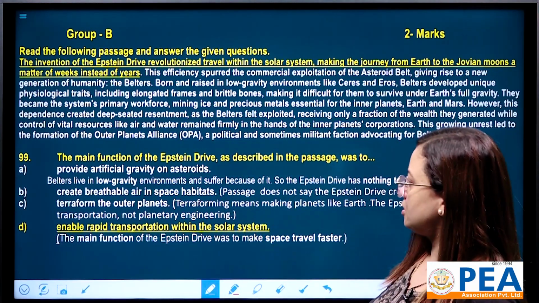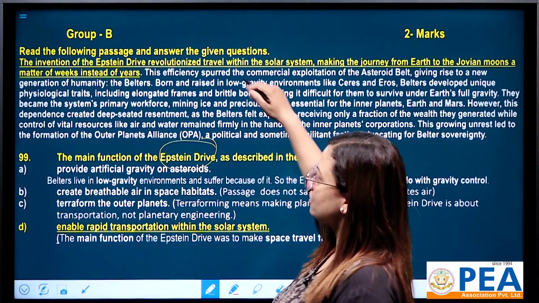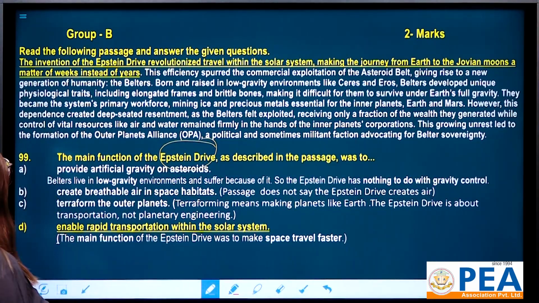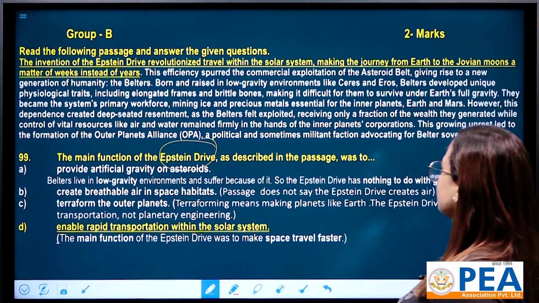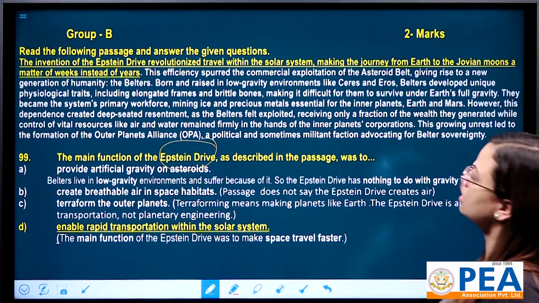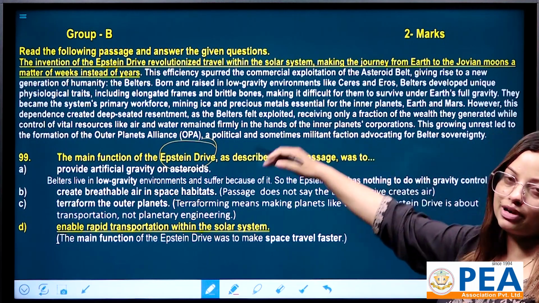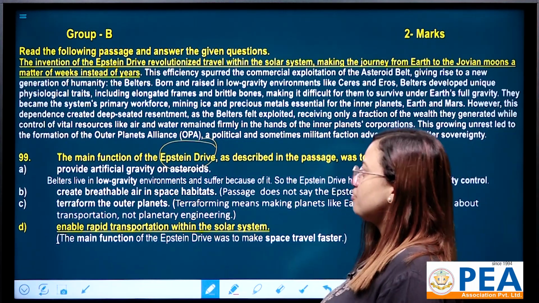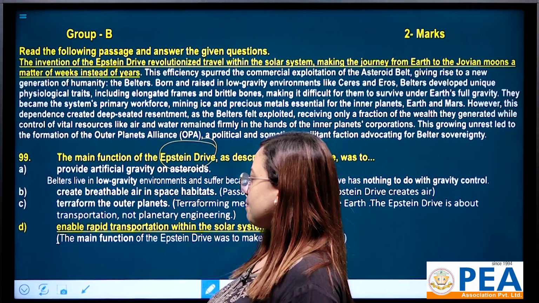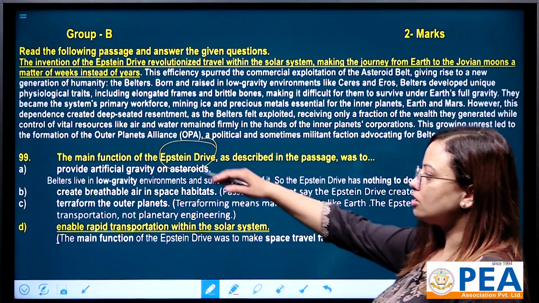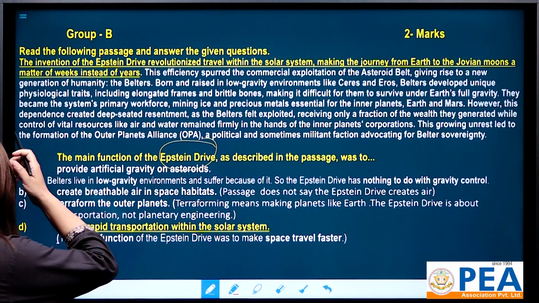The main function of the Epstein drive. Your keyword is Epstein. Find out where Epstein is. See here at the first line: the invention of the Epstein drive revolutionized travel within the solar system, making the journey from Earth to the Jovian moons a matter of weeks instead of years. Just be based on that line and find out the correct answer for this question. So the main function of the Epstein drive as described in the passage was to enable rapid transportation within the solar system. Not number A, B, and C.